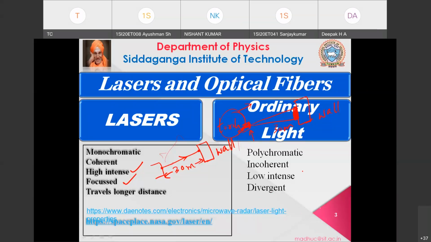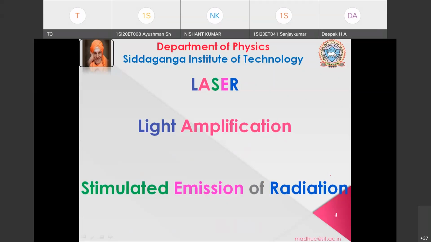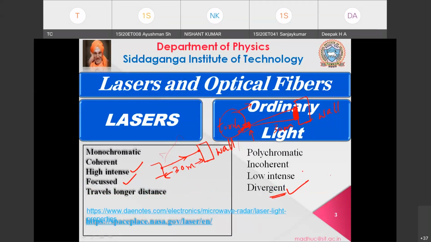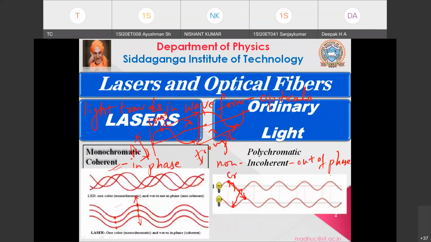If you take your ordinary light, then they will diverge a lot. Diverge in the sense they are going to deviate in their path. And if you take your lasers, they are highly intense, and if you take white light, it is less intense. So these are the properties of your laser and ordinary light. You should know these things.